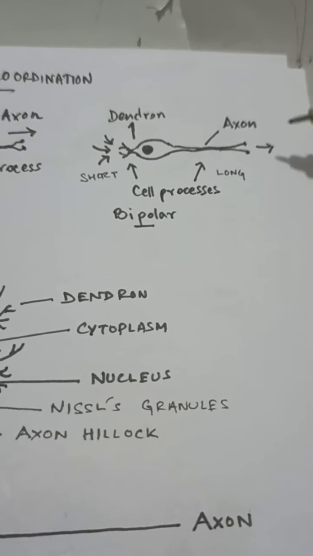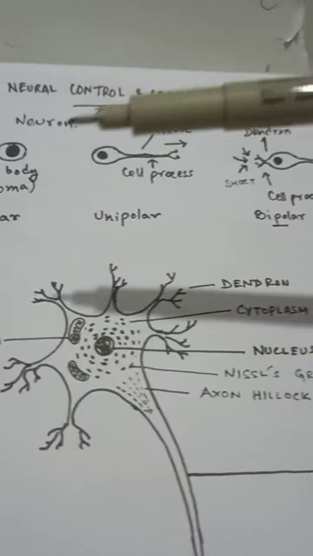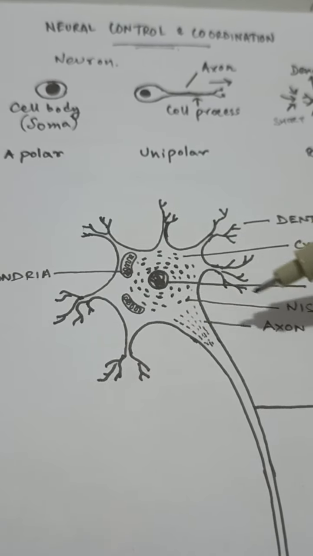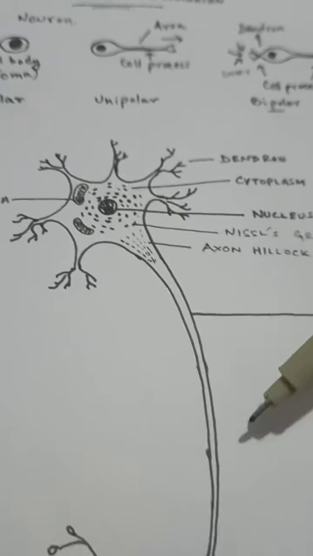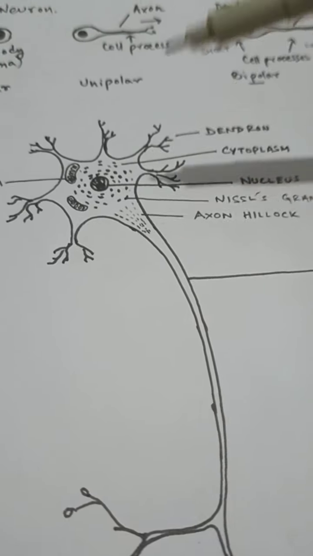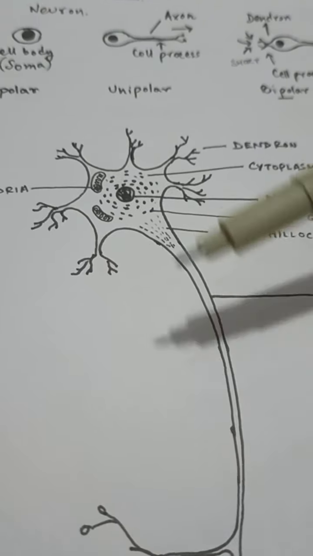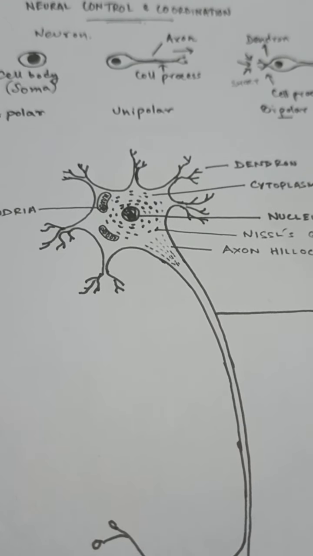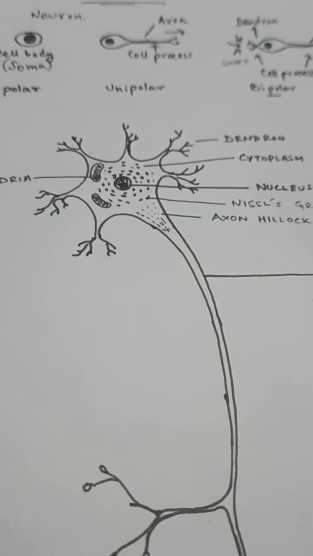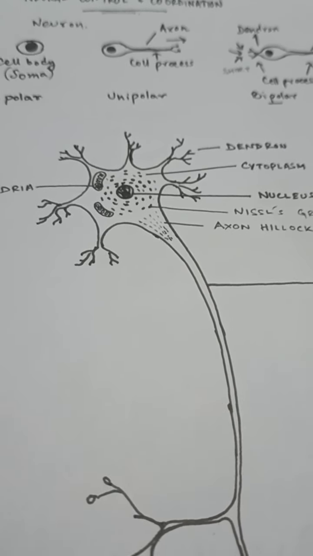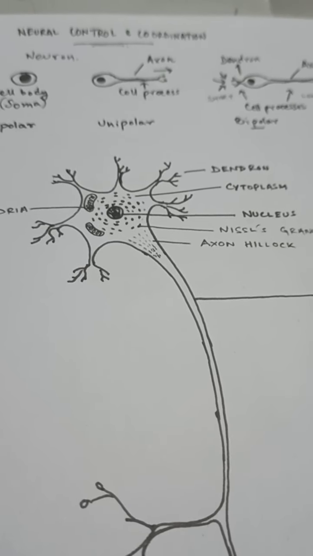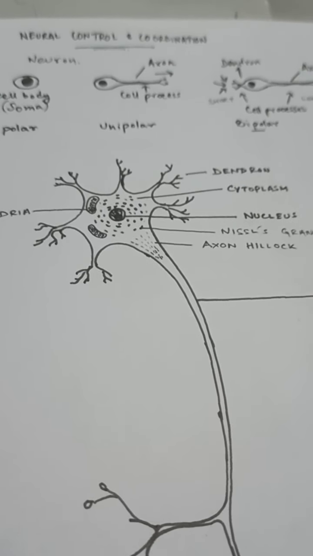The most famous one that we are quite familiar with is the multipolar neuron, in which there are numerous dendrons along with one single long axon. This is the composition that we normally see, the structure we have studied a lot when studying the neuron, and it is mostly the one that comprises our entire peripheral nervous system and